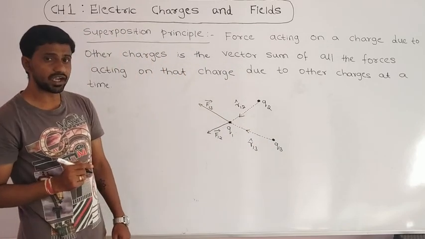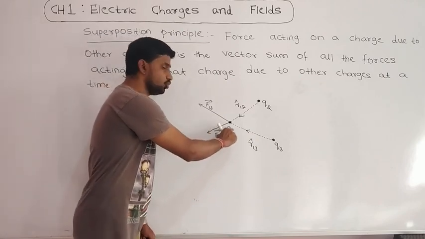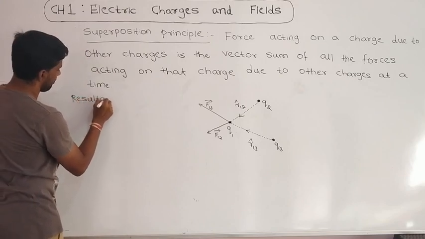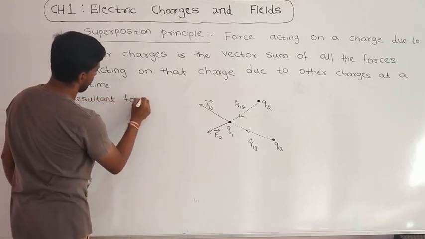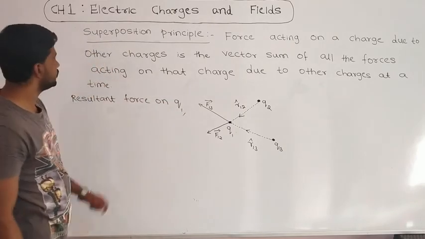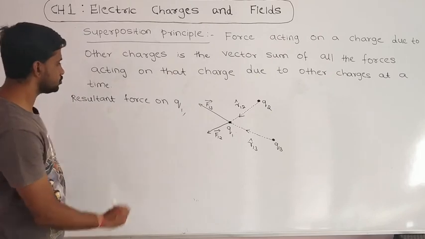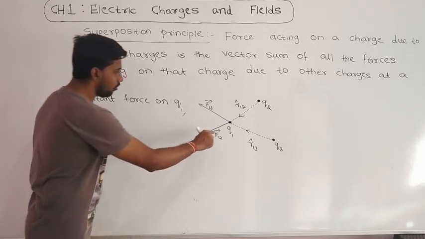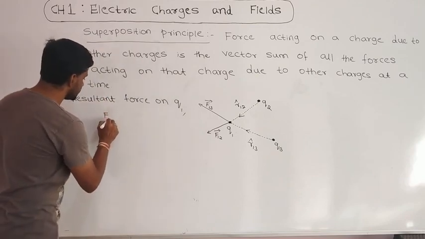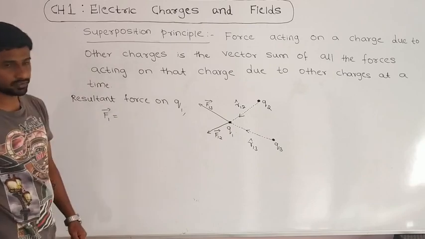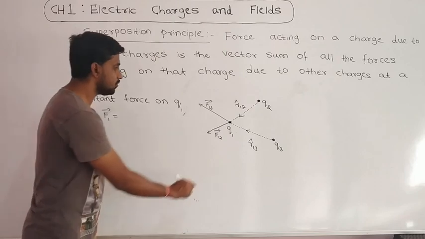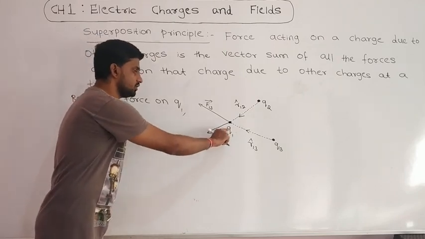Now how do we calculate the resultant force on Q1? The resultant force on Q1 can be calculated using the superposition principle. According to the superposition principle, the force on Q1, which I represent as F1 vector, is equal to the vector sum of all the forces acting on charge Q1.